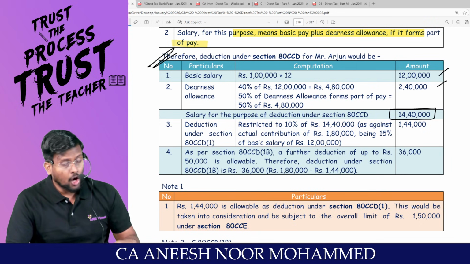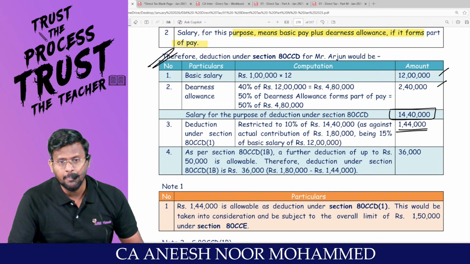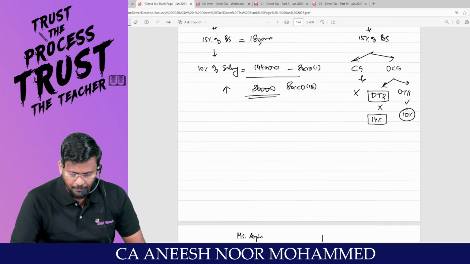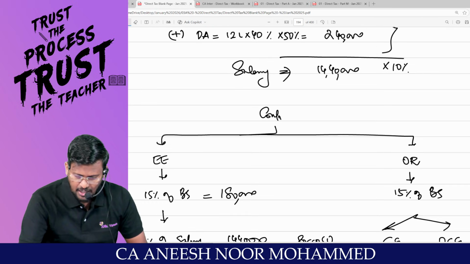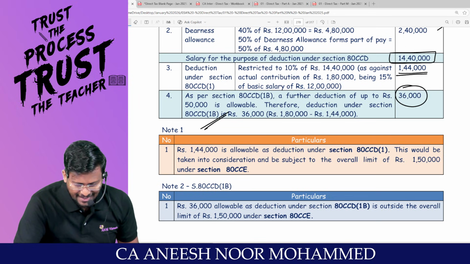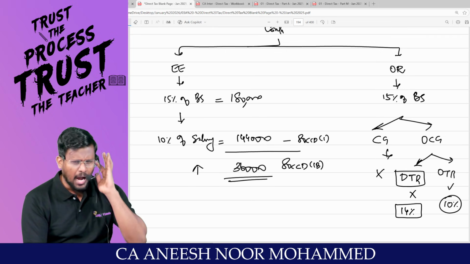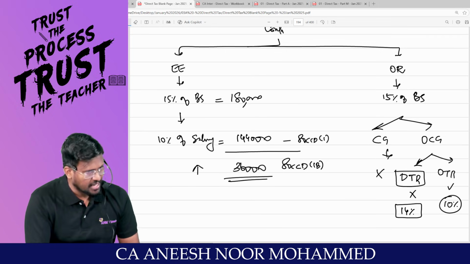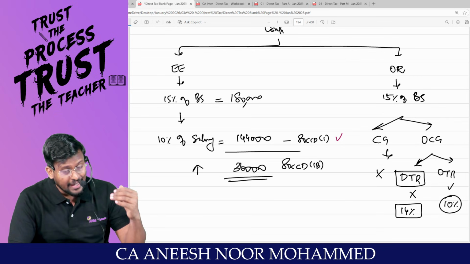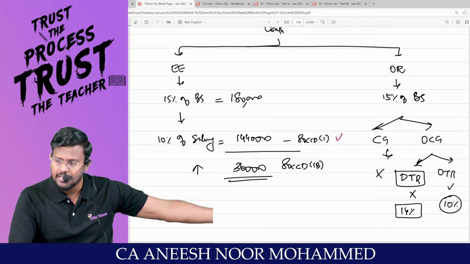Am I right? Of this 14 lakh 40,000, my dear lovable students, an employee can contribute maximum 10% of salary, which comes to 1 lakh 44,000. But he has really contributed 1 lakh 80,000. How much extra contributed? 36,000 has been extra contributed. This can be claimed as deduction under 80CCD subsection 1B. Are you all really with me? Simple. Up to how much percent of salary? 10% of salary can be claimed as deduction under 80CCD subsection 1. If you are having anything over and above 10% of salary, that balance can be claimed as deduction under 80CCD subsection 1B.